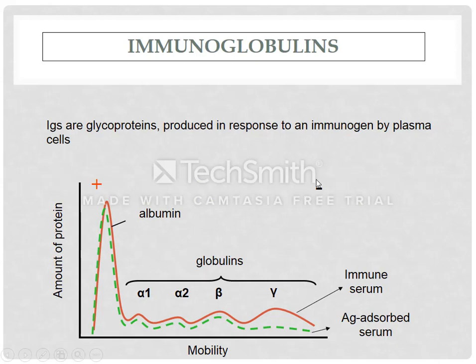As the name indicates, immunoglobulin is the combination of two words, immuno and globulins. Immuno is derived from immune system, and globulins are proteins. So we can say that immunoglobulins are the proteins of the immune system. Immunoglobulins are also known as antibodies. So antibodies or immunoglobulins are those substances which are produced by the body against a specific stimulus.